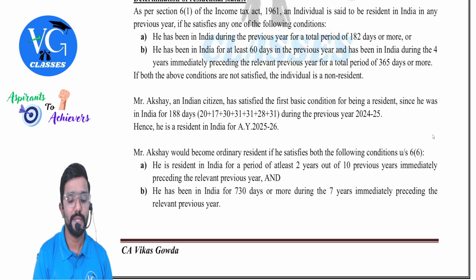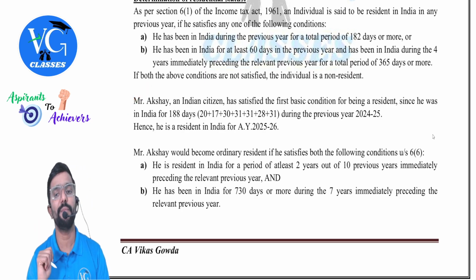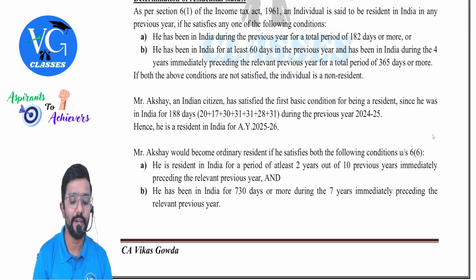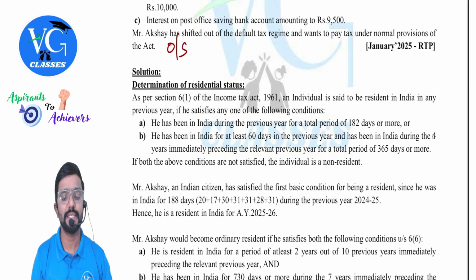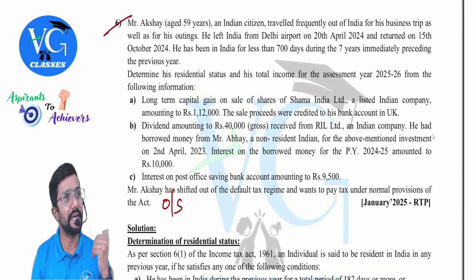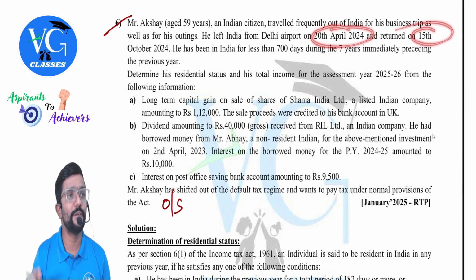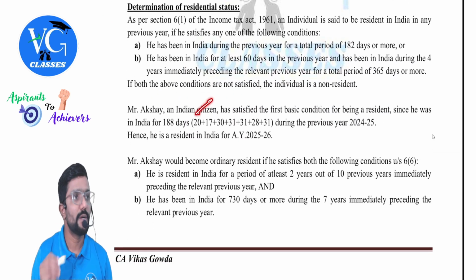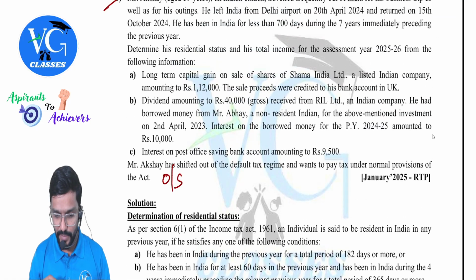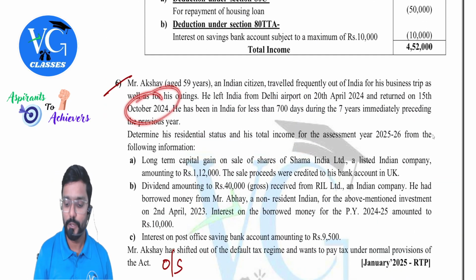Let us count. Mr. Akshay, an Indian citizen, has satisfied the first basic condition for being a resident since he was in India for 188 days. Sir, how did we count it? Guys, they have given when he left India and when he returned back. So he left India on 20th April and returned back on 15th October. Count it. So in April, how many days, sir? 20 days. Then coming back, when he came back in October. So October, how many days?